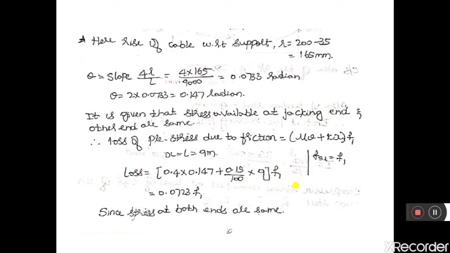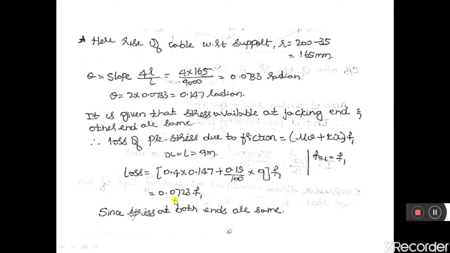The initial prestress is not given, hence I will keep it as F1 only. Therefore the loss of stress between the left end and right end is equal to 0.0723 F1, or 0.0723 times the initial prestress. So this is the amount of loss.